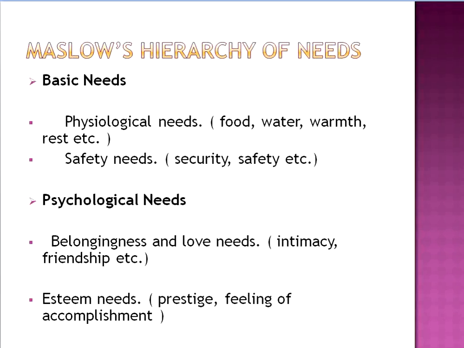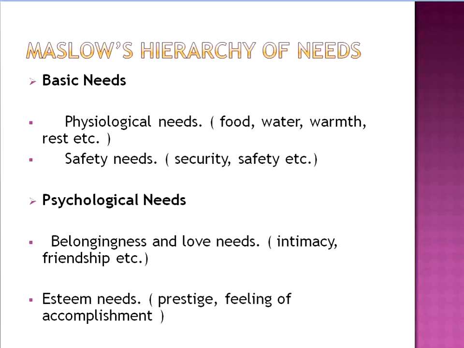Under basic needs, the first point is physiological needs: food, water, warmth, rest, etc. These are the physical needs of an organism, known as physiological needs. The second point under basic needs is safety needs, for example security, safety, etc. These two come under basic needs.